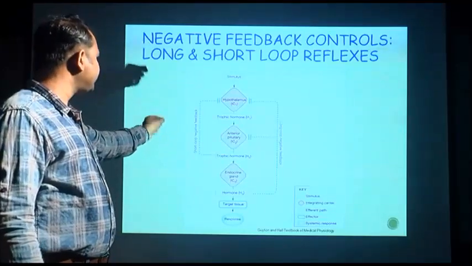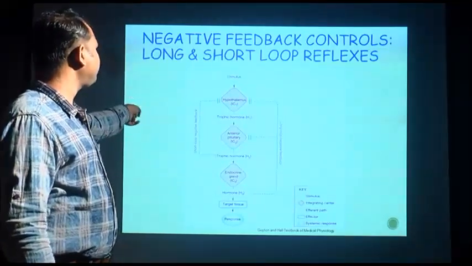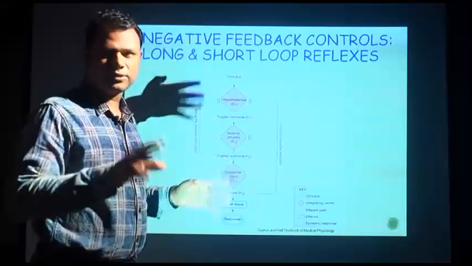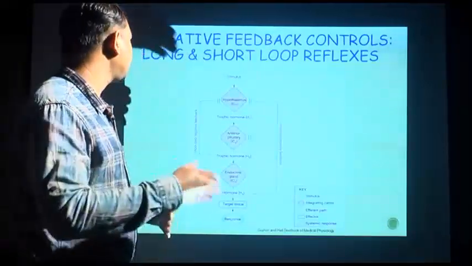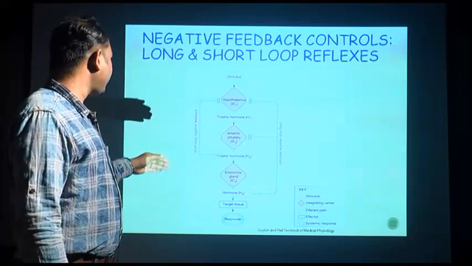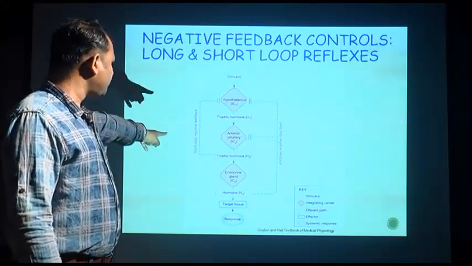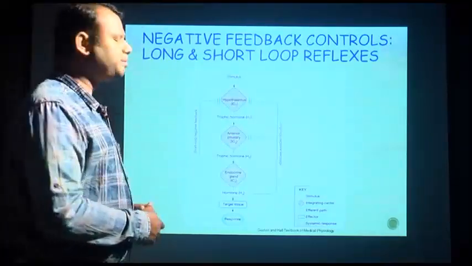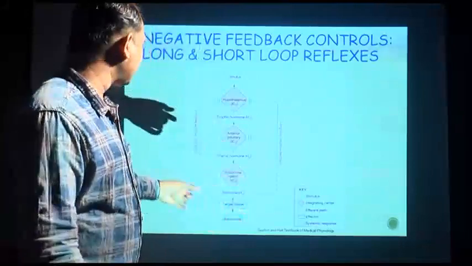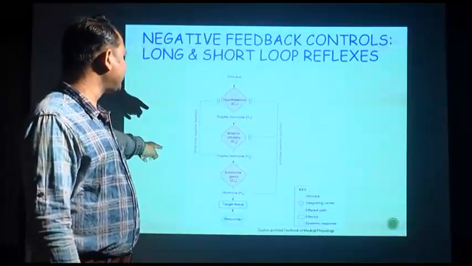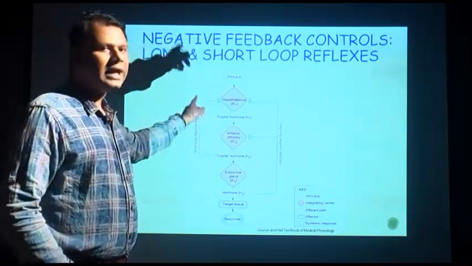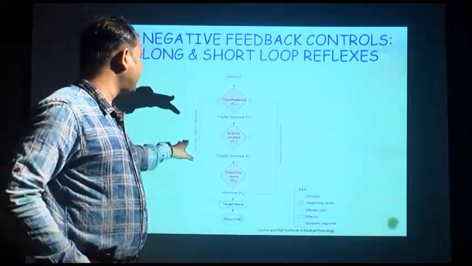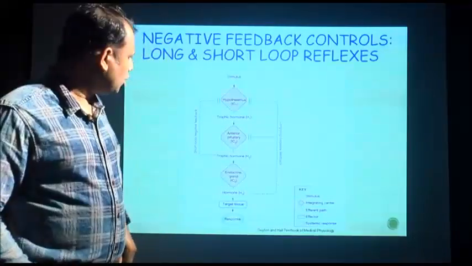At that point, you can see the short loop of negative feedback can induce the hypothalamus to say stop acting on the pituitary gland, so the pituitary actions should be inhibited or slowed down. Similarly, the second tropic hormone is secreted from the pituitary gland, it acts on another endocrine gland and induces that endocrine gland to secrete hormone. Once that hormone is secreted, it can act on the pituitary as well as on the hypothalamus. So, in both ways it can inhibit its own secretion. That is why it is called the long loop negative feedback.